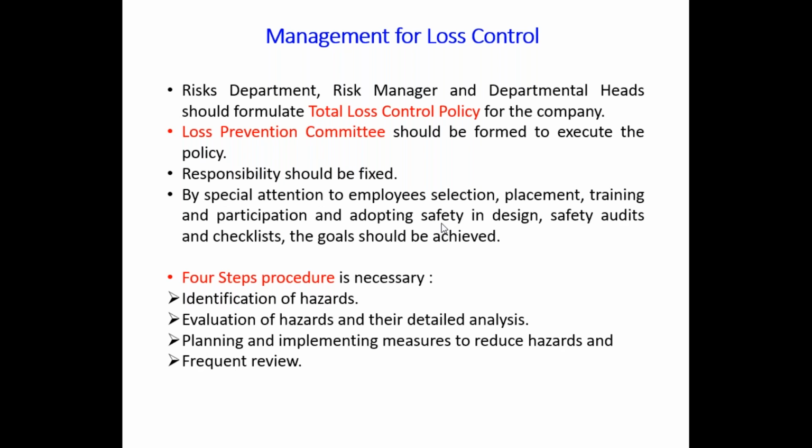Then and only then is it a successful policy or procedure to avoid the different types of losses or a total loss. So these are the different applications. For minimizing the damage to men, machine, material and methods, TLC is useful.